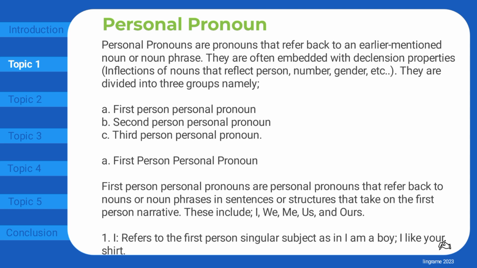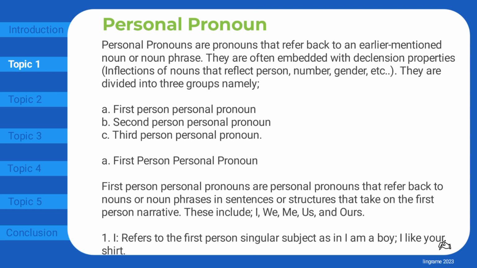First person personal pronoun. First person personal pronouns are personal pronouns that refer back to nouns or noun phrases in sentences or structures that take on the first person narrative. These include I, we, me, us, and ours.